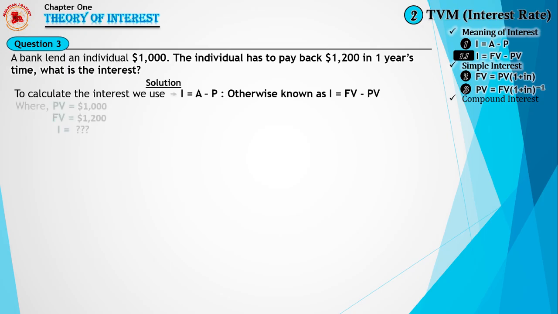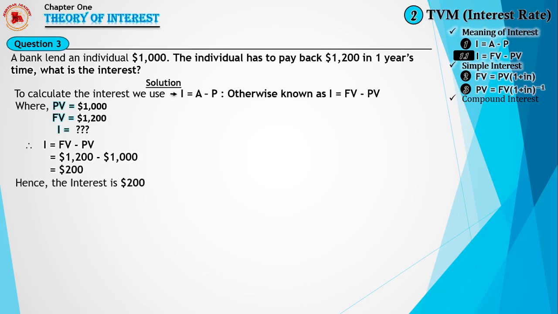Now to find I, PV equals $1,000, FV equals $1,200, and the formula I equals FV minus PV can be used to solve this, which equals $1,200 minus $1,000, which will give us $200. Hence, the interest is $200. That is, the I that we are looking for is $200.